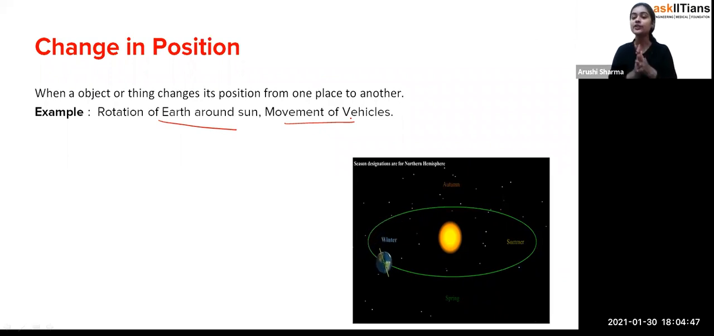Exactly. Even though now you'll say, ma'am, how are non-living things changing their position? It's just living beings who are changing their position. Example, students, your study table which you have kept in your room, now you have shifted your table to your parents' room.